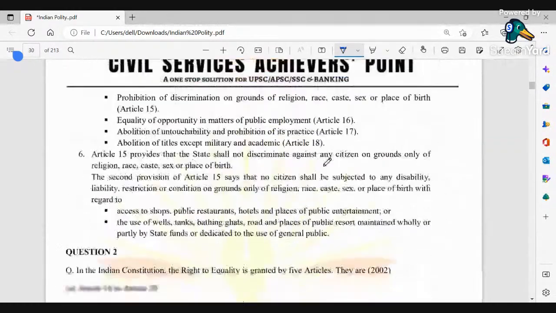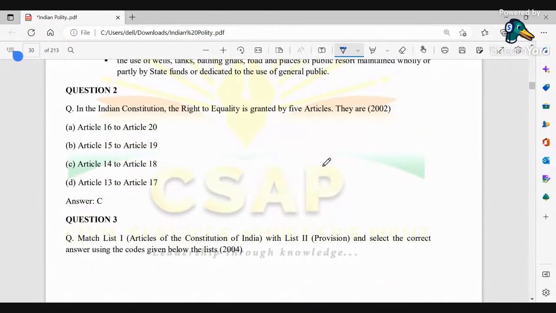Next, we could see that in the Indian Constitution, the right to equality is granted by 5 articles. And which are these articles? These are Article 14 to Article 18. Okay, so therefore, these Articles 14 to 18 are some of the important provisions with respect to fundamental rights, which we could see in our constitution. Okay, so this right to equality is directly mentioned in these Articles 14 to 18.